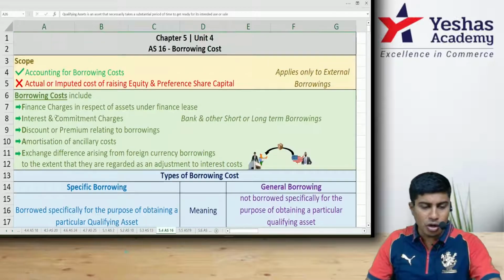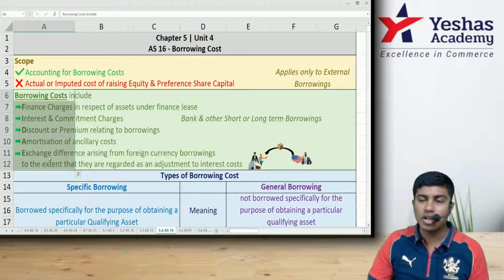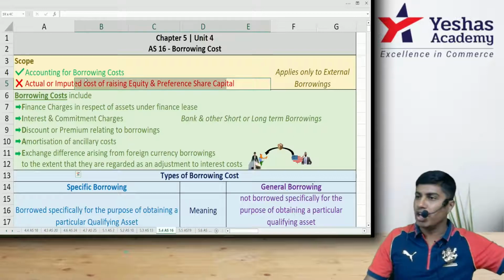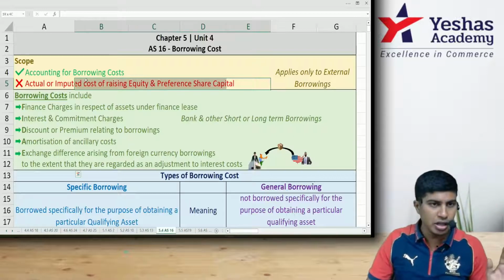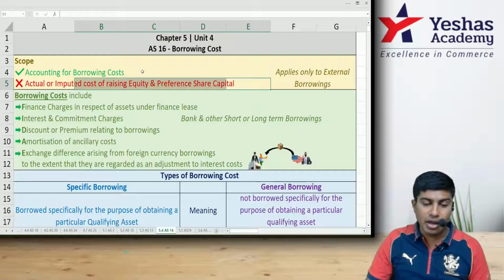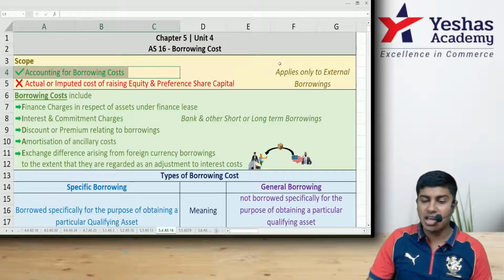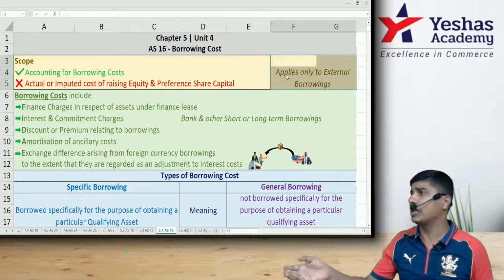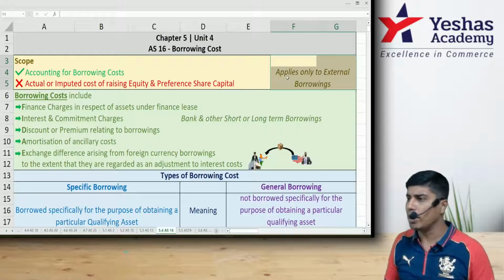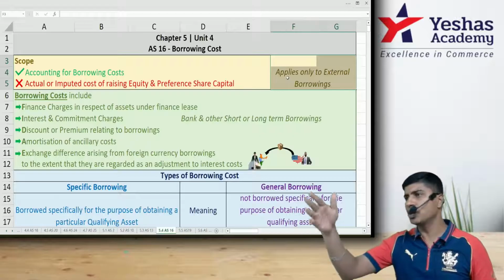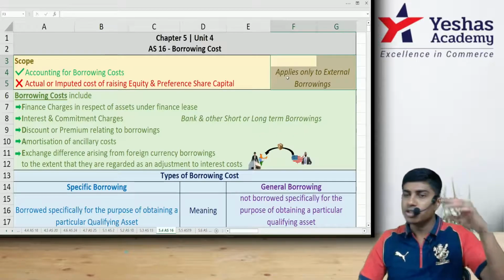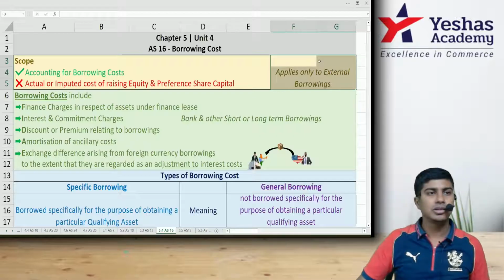What is included in the borrowing cost is this FIDAE. What is not included is any imputed cost, imaginary cost for raising equity or preference is not considered. Only on the borrowing. And the borrowing has to be actual. Can I say, if in case I had borrowed, I was supposed to pay 8%, instead of borrowing, I've taken capital, I'll apply 8%? Can you apply? Apply 8%, but that's just for your noting. You can't apply A16 on that. It is not on imaginary interest. It should be actual interest. I hope you got it.